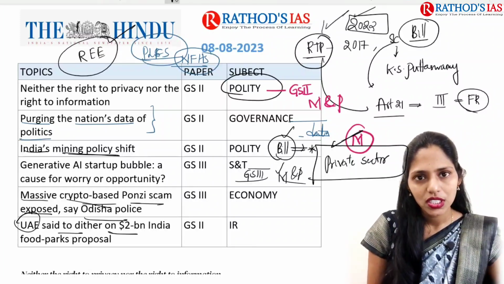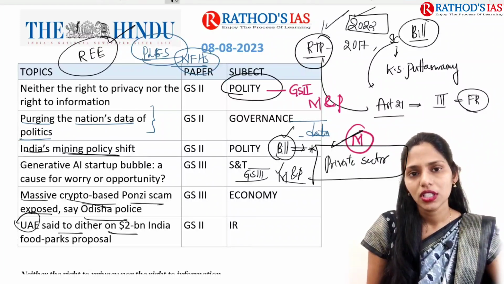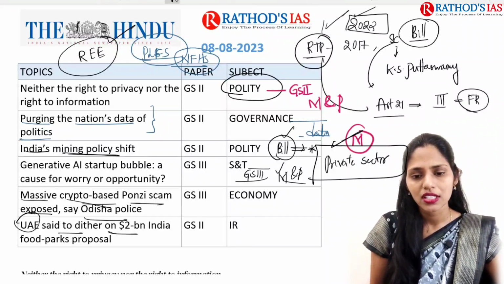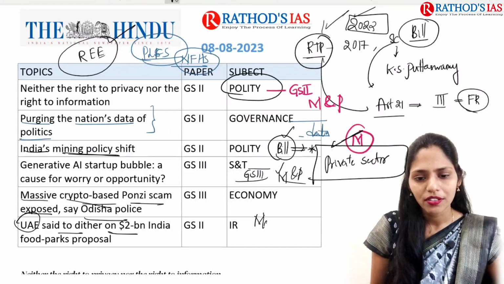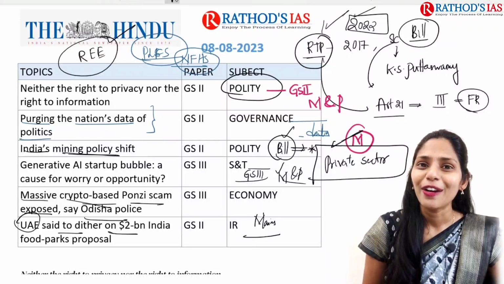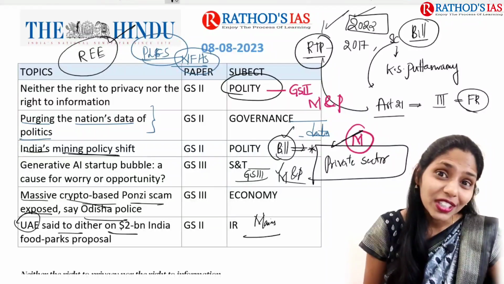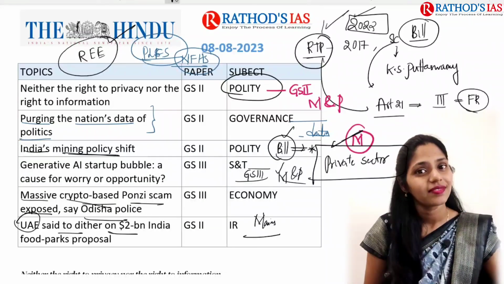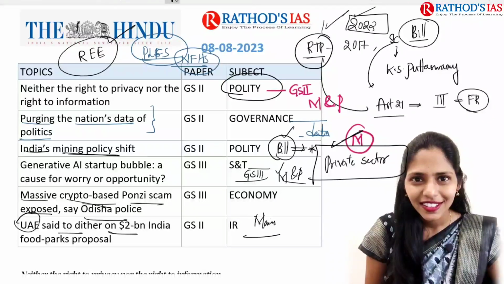Because of this, till now, this investment has not been implemented. So this is one cause of concern, and this topic is important for your mains from international relations. So here I want to give you one more homework: which are the countries sharing a boundary with UAE? Okay, have you noted? Yes.